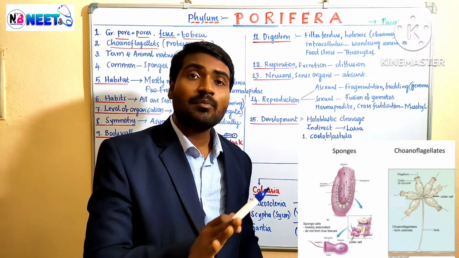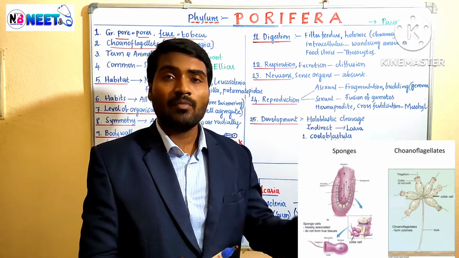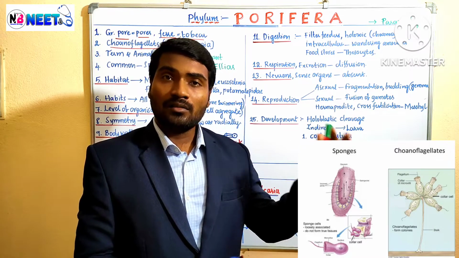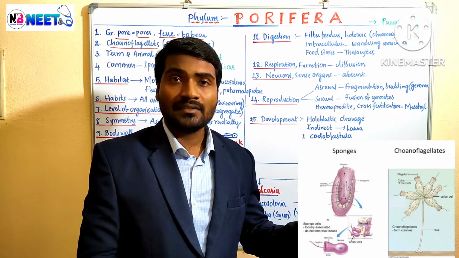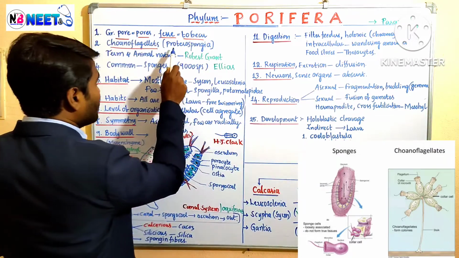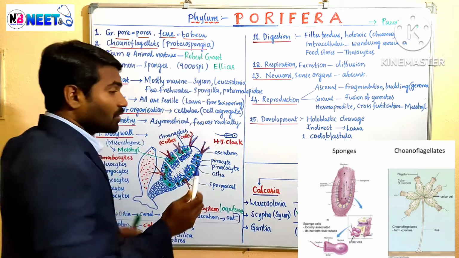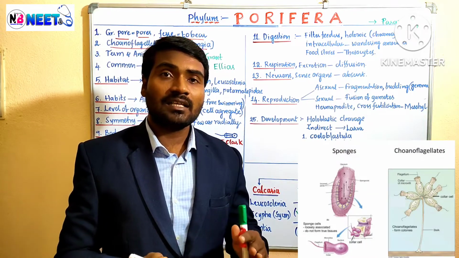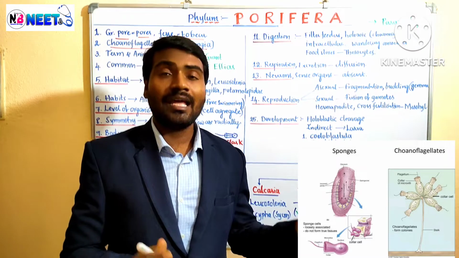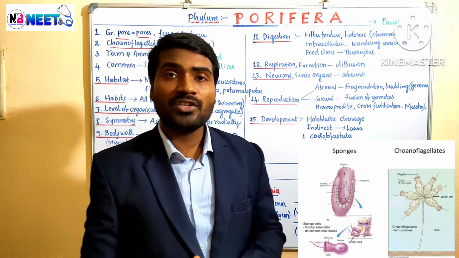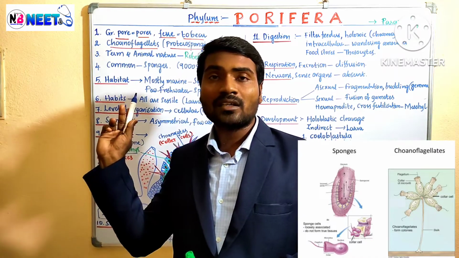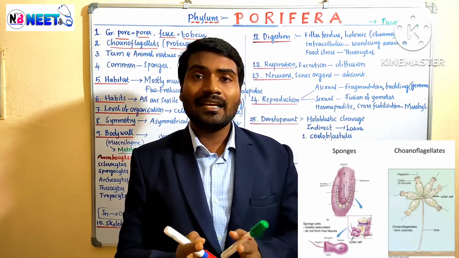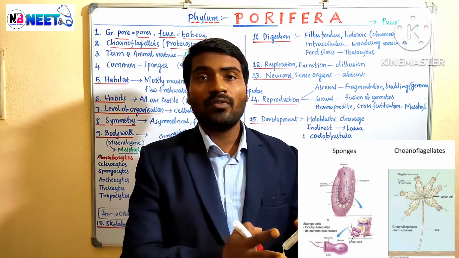Choanoflagellata is a class in protozoa like amoeba, paramecium, euglena. One organism is called Proterospongia. Proterospongia has some characteristic features like the poriferans. Choanoflagellata is the connecting link between the protozoans and poriferans.